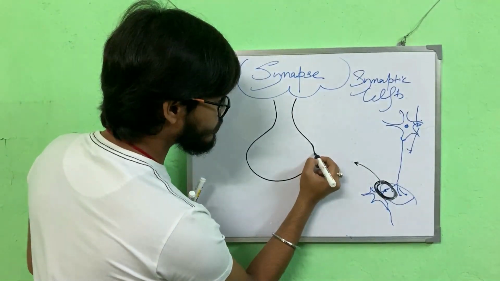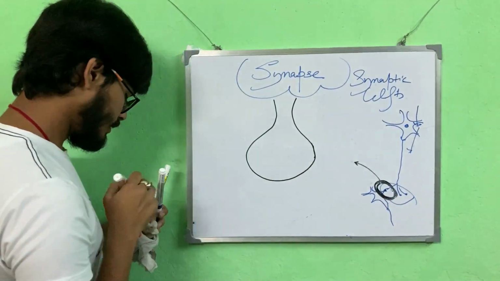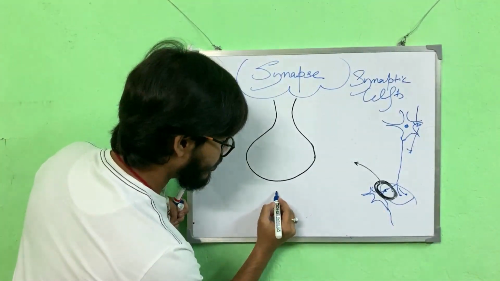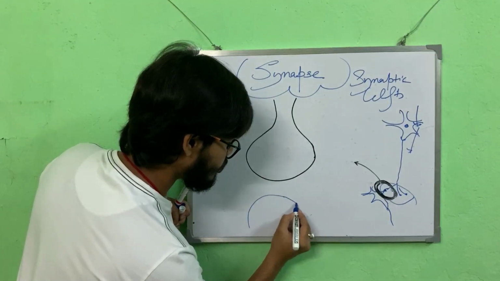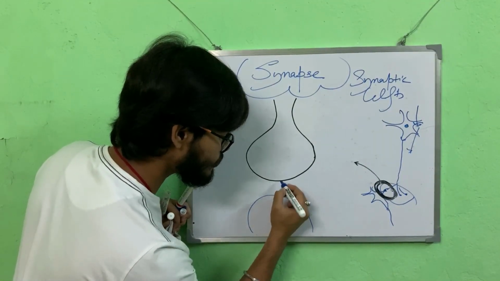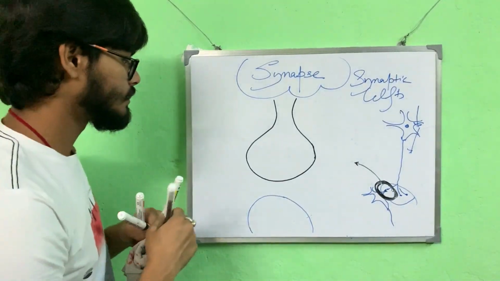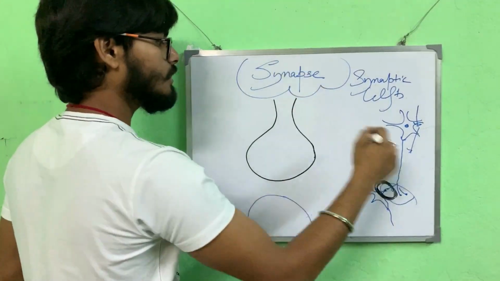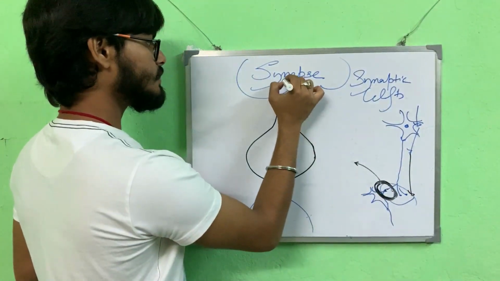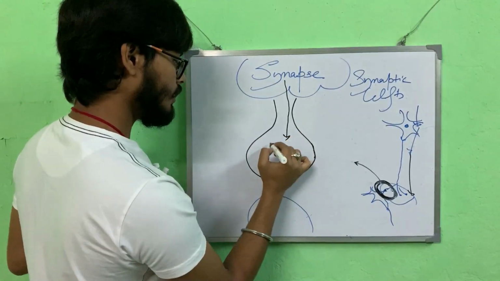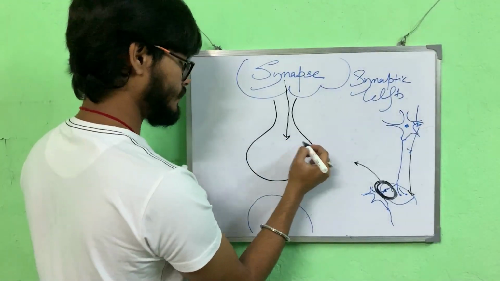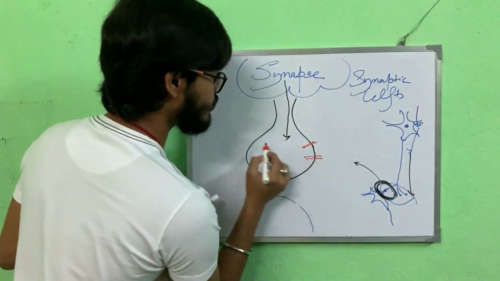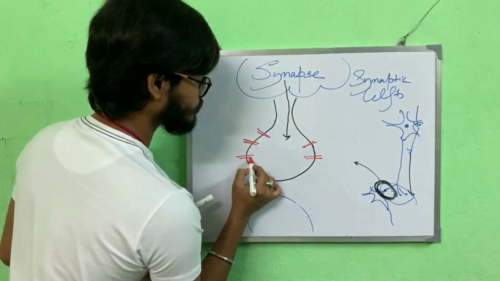This is the axon terminal, and let's say this is the dendrite, the ending of the dendrite which is receiving the nerve impulse. How does all of this happen? The nerve impulse is traveling from the axon this way. So the nerve impulse is coming like this, and it has come here. What is present here are numerous calcium channels.